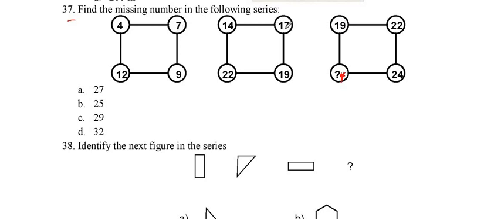Similarly 7 plus 10 is equal to 17, and 17 plus 5 is 22. Here also 9 plus 10 is 19, and 19 plus 5 is 24. So similarly here 12 plus 10 is equal to 22. So 22 plus 5 is 27. So option A, 27 is the right one.